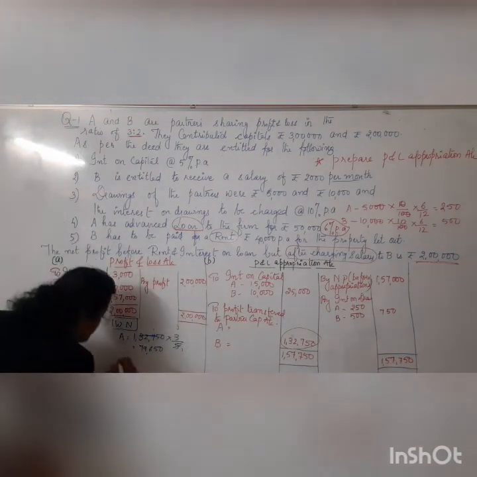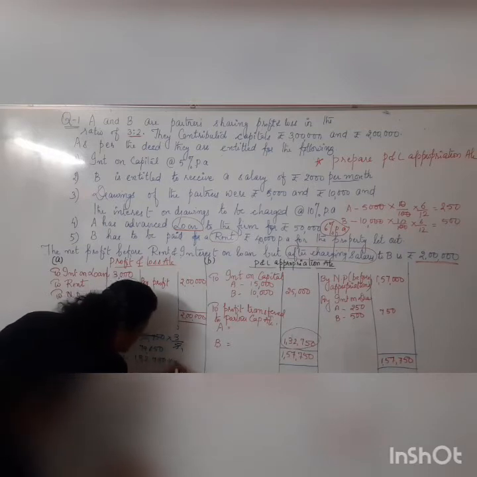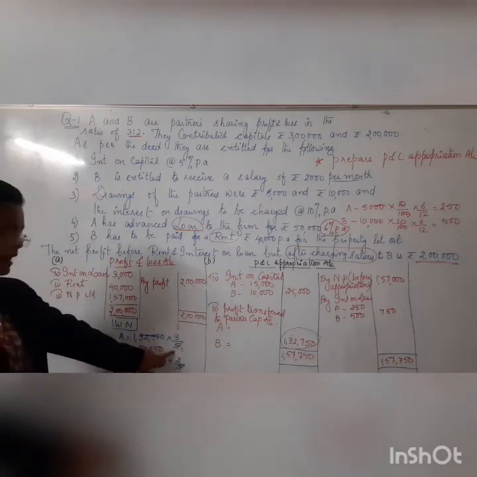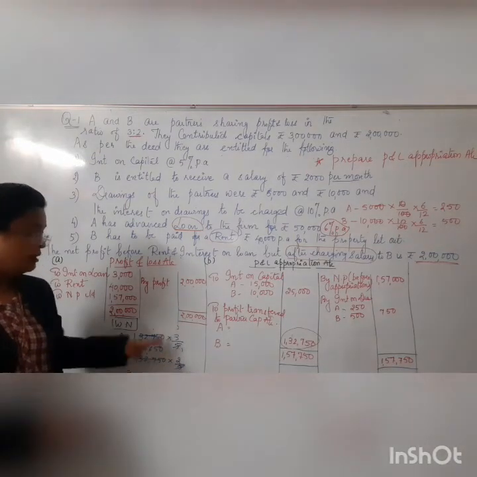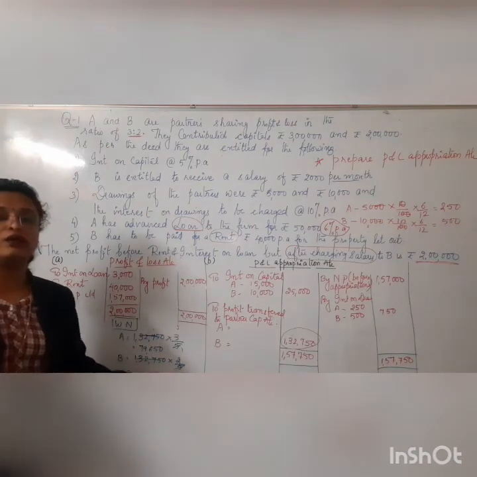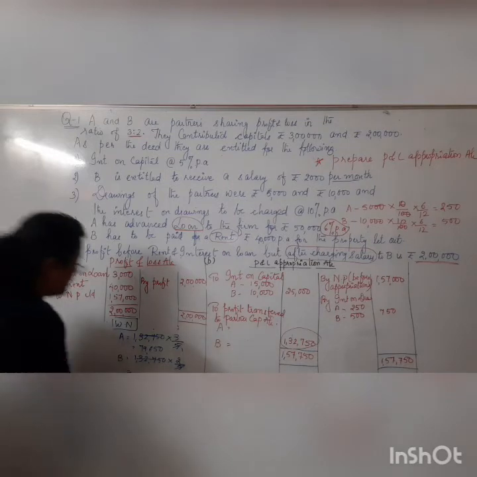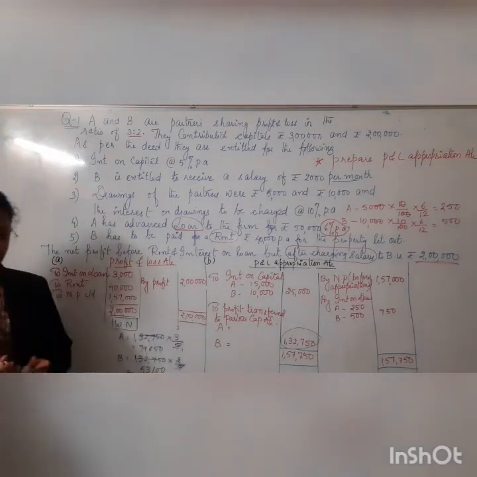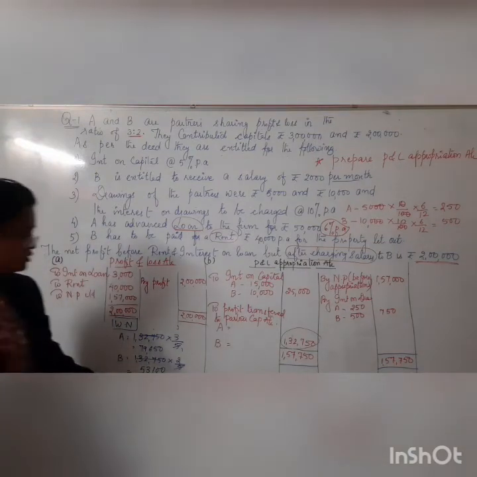Similarly for B, let us do 1,32,750 into 2 upon 5. So let's divide it by 5. If you have already divided the amount by 5, you need not divide it again. You can directly multiply it with 2. If I directly multiply it here, I will get the value 53,100. So children, I distributed this 1,32,750 in the ratio 3:2.